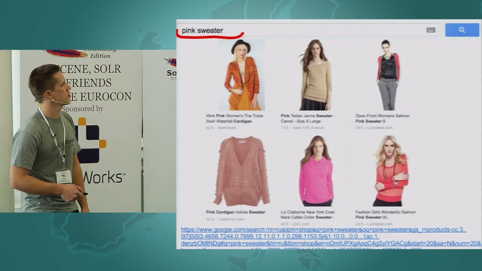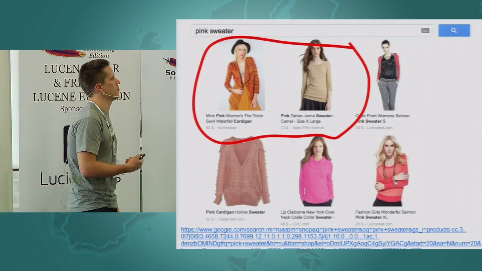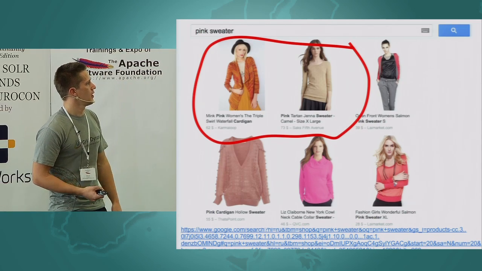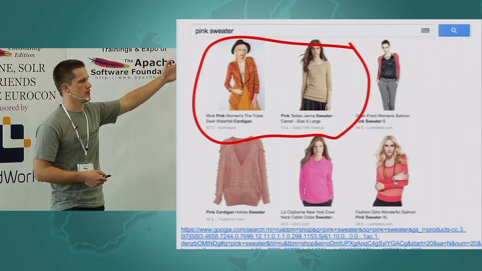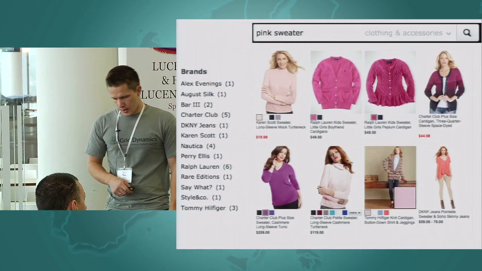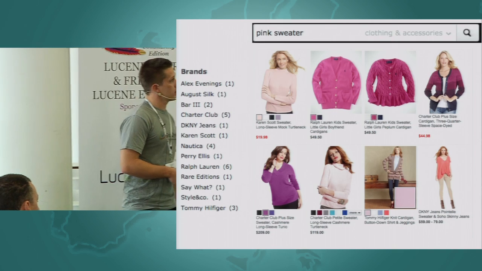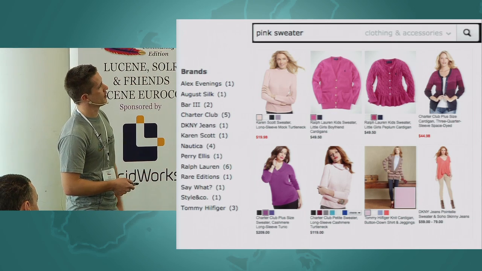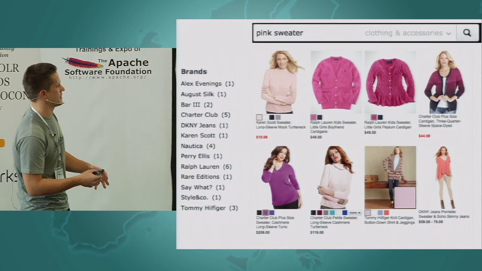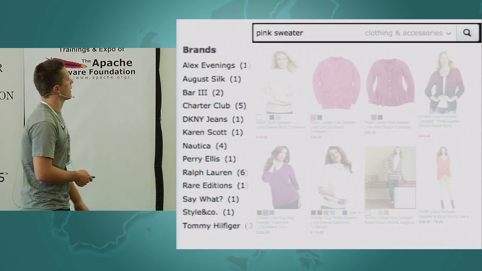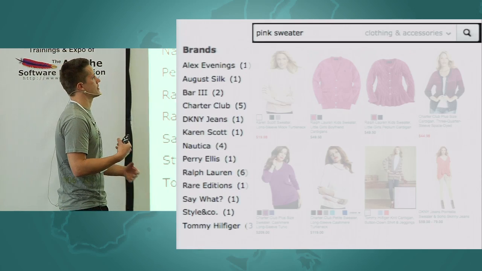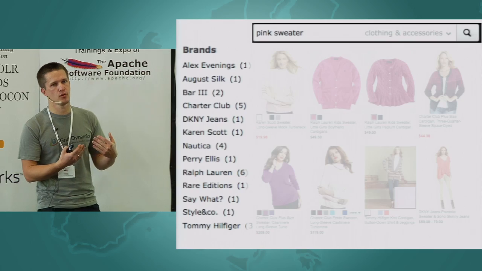Here is another search result for pink sweaters. The same problem with these products, right? They have no connection with pink color at all. They have pink in the brand name. And here is our search result from our staging environment. These are mostly pink or with colors which are synonyms of pink, right? And in the brand facet, we have no pink word, right? So we consider this search result more precise.